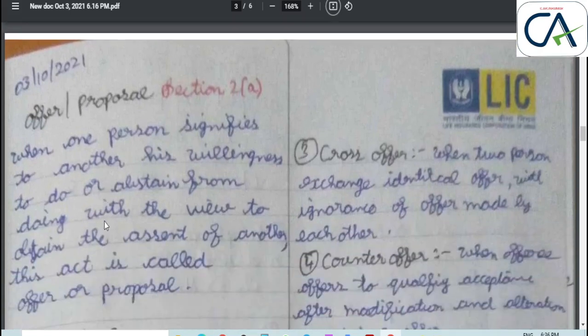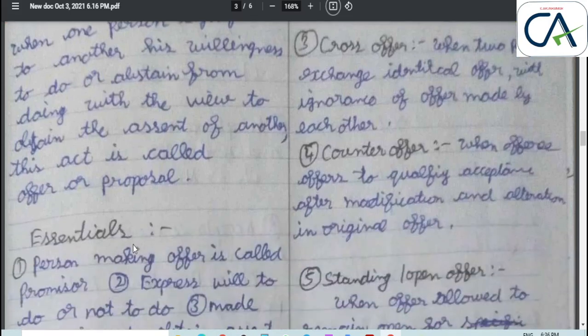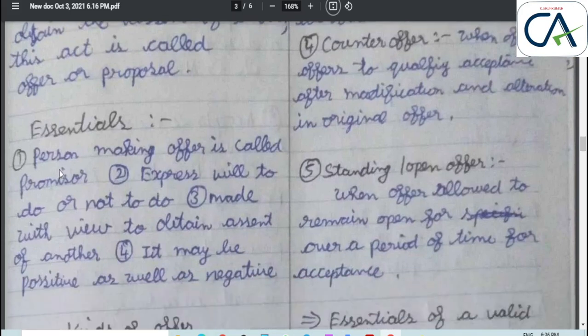Next, we will see about offer or proposal. It comes under Section 2(a), which defines that when one person signifies to another his willingness to do or abstain from doing something with a view to obtain the assent of the other, this act is called an offer or proposal. Essential elements of a valid offer are four. The person making the offer is called the promisor, and the person accepting is called the acceptor.